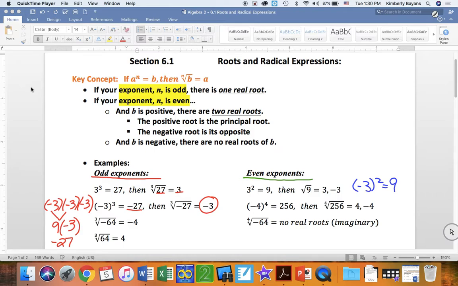And then our last example is the fourth root of negative 64. There are no real roots. There are only imaginary roots. We'd have to take that i out and then take the fourth root. So that's the main difference.